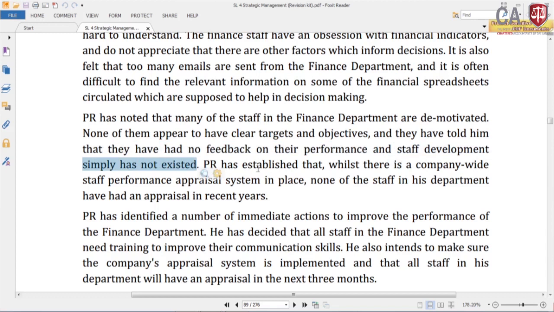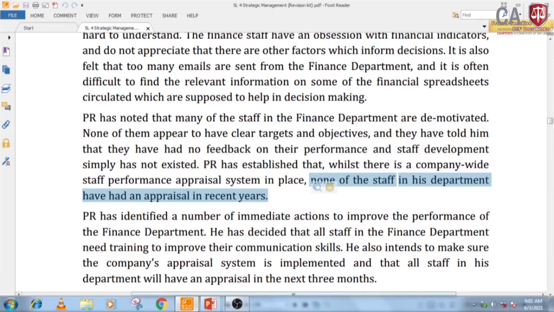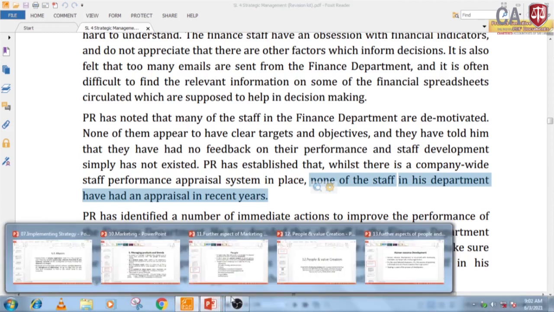PR has established that while there is a company wide staff performance appraisal system in place, none of the staff in his department have had an appraisal in recent years. So, within this the issues have been given. Anyway, we will look at the theory part a little bit regarding this.